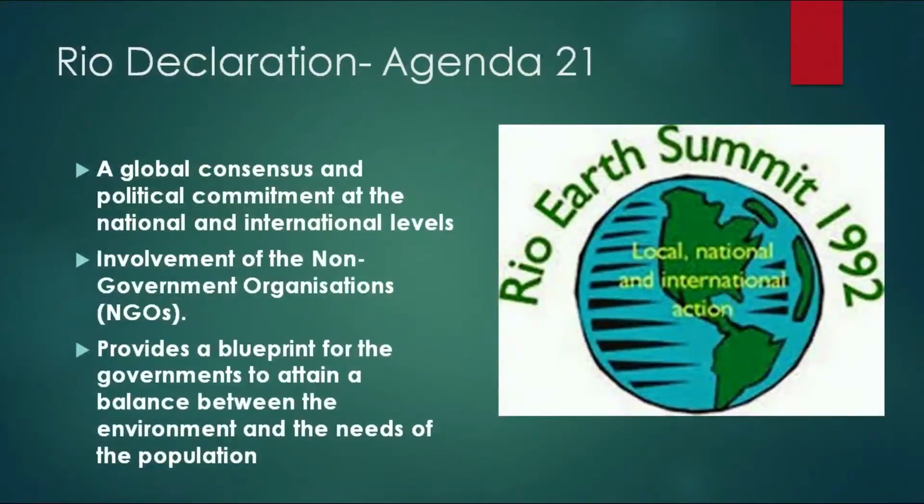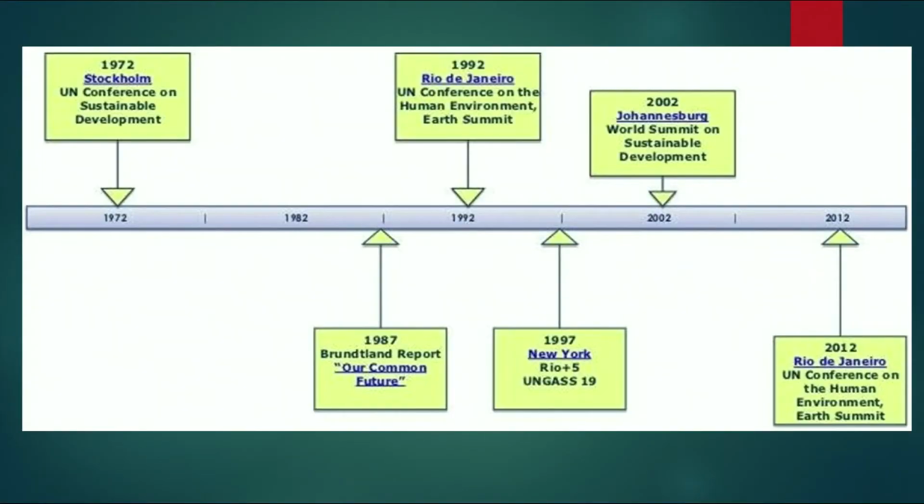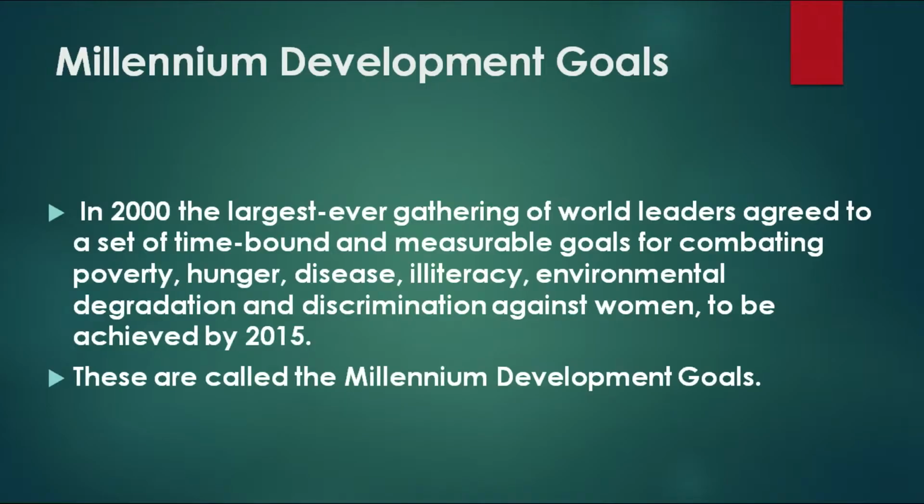And there was a global consensus, there was a political commitment, and you also started involving the non-governmental organizations, that is the NGOs, and you started figuring out how we are going to ensure that we look after our environment while ensuring a certain level of development. Now, this shows you a certain kind of timeline of the various conferences that have been held at different points of time. And if you take 2000, for instance, you had one of the largest ever gatherings in the world, and you started saying, all right, we are now going to set targets for ourselves.